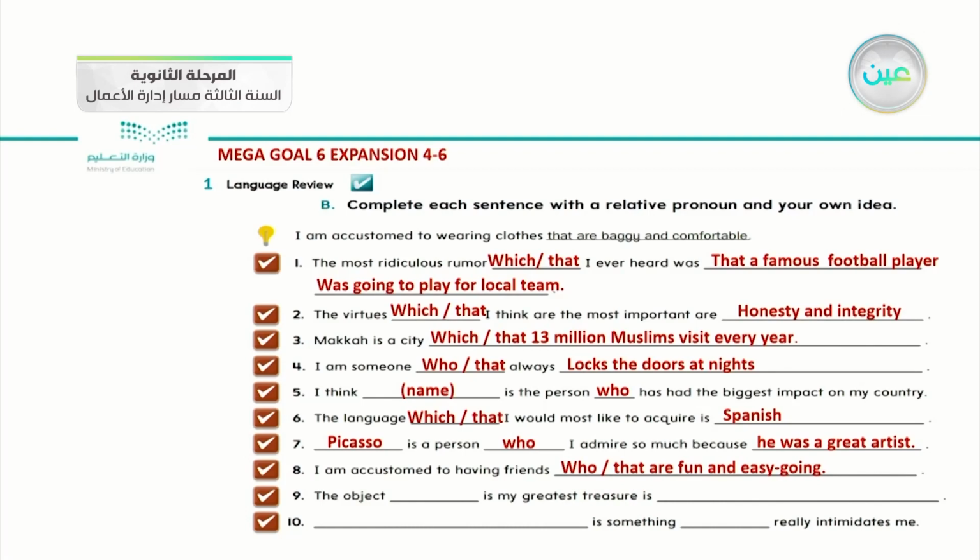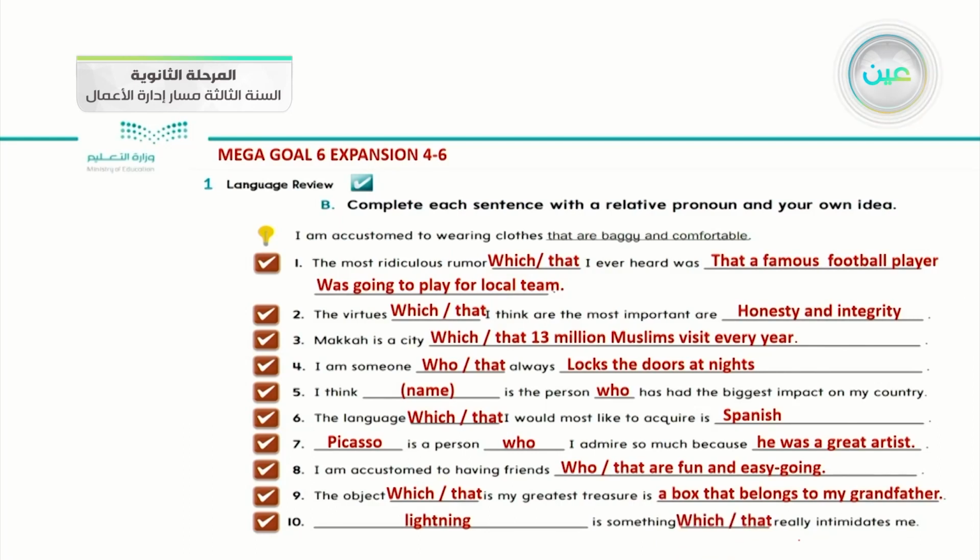Number nine, the object. The object is a thing. What is the suitable pronoun with it? Which or that. My greatest treasure is a box that belongs to my grandfather. Number 10, we have a long space and is something, and another space really intimidates me. What do you think it is? Lightning is something which or that really intimidates me.